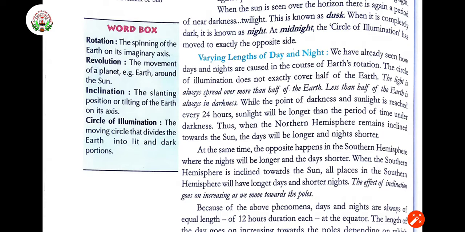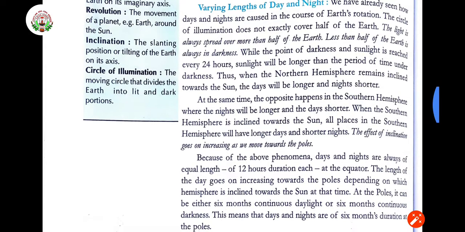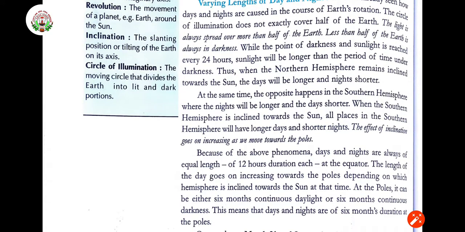We have already seen how days and nights are caused in the course of the Earth's rotation. The circle of illumination does not exactly cover half of the Earth. The light is always spread over more than half of the Earth. Okay, they are getting direct light. They are not getting direct light, they are getting the shaded light. Right. So more than half of the portion is covered in light. Less than half of the earth is always in darkness. So you can imagine, more than half means they are going to have the lightened part.